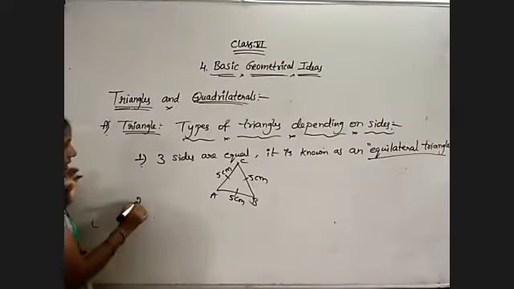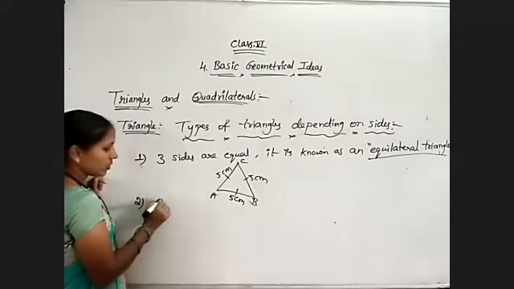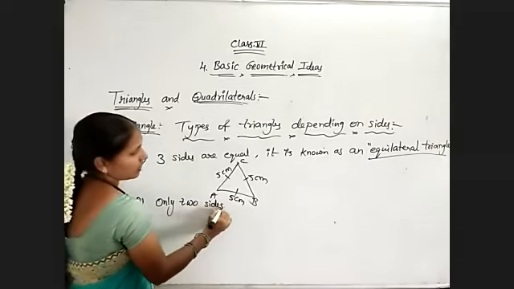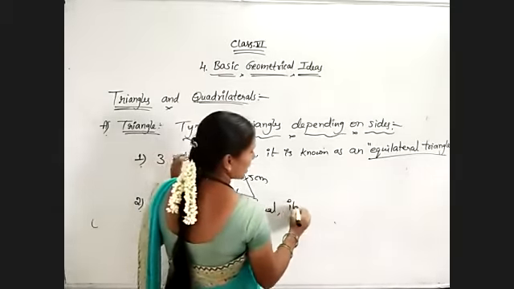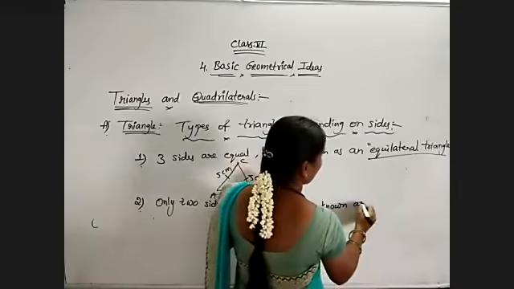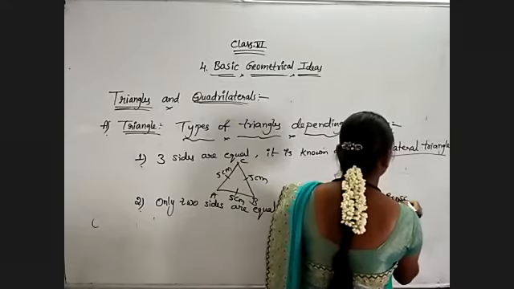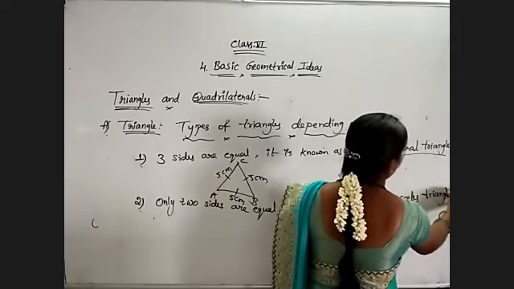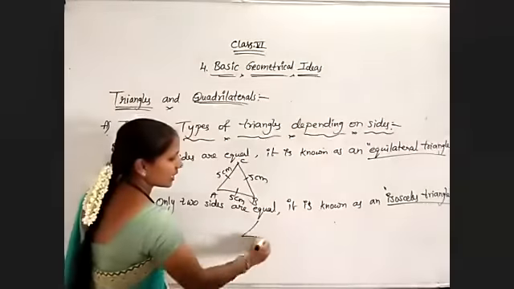And next, secondly, if two sides are equal and the third side is different, only two sides are equal, it is known as an isosceles triangle. Isosceles triangle means in the isosceles triangle, any two of the sides are equal.